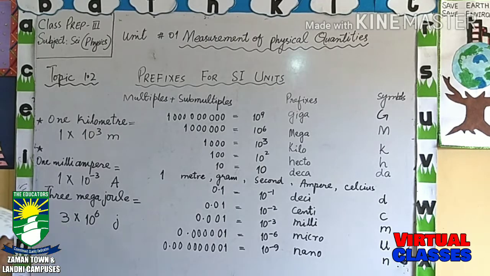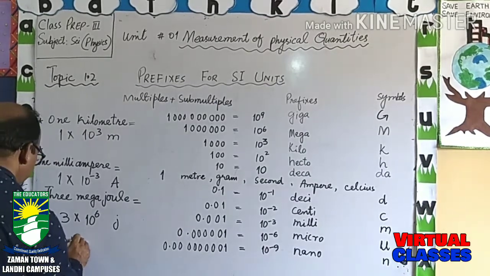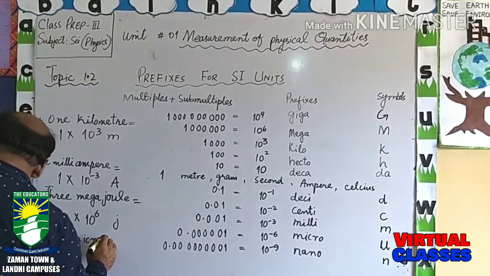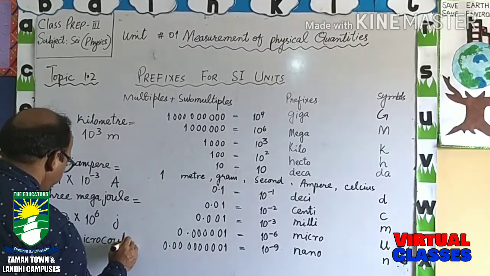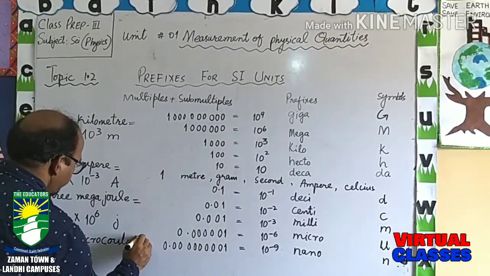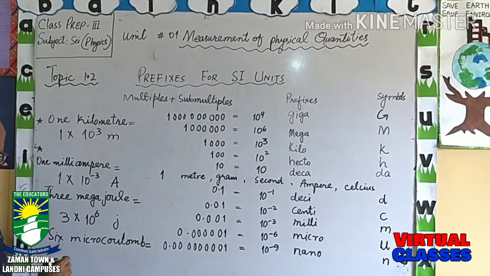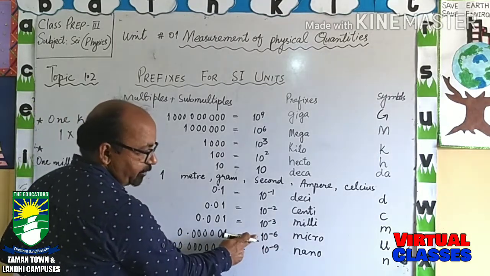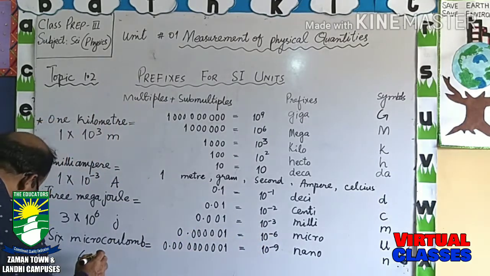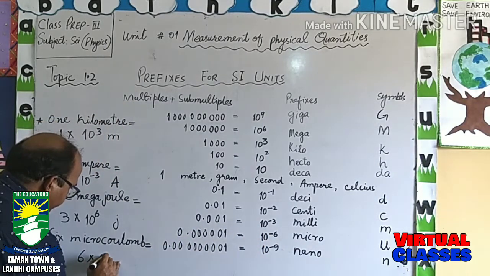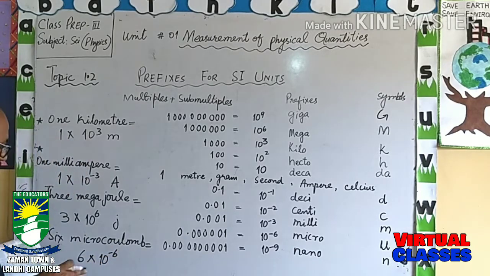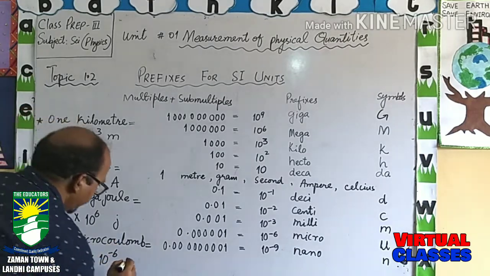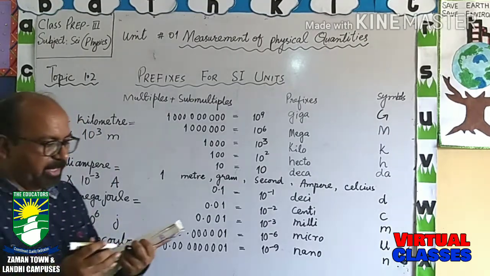The next one is 6 microcoulomb. It is equal to 6 multiplied by micro. Micro is 10 raised to power minus 6. 6 multiplied by 10 raised to power minus 6, and it is coulomb. So we will write C for coulomb.